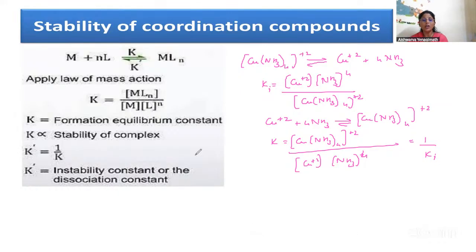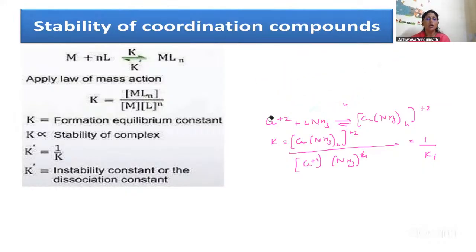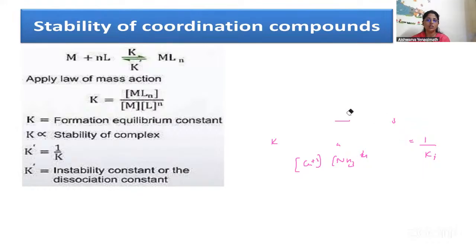So what are the factors which affect this stability constant? K dash is the instability constant, or dissociation constant, how it dissociates. And K is the stability constant. So the factors which affect the stability of the complexes: first, the nature of the central metal ion.